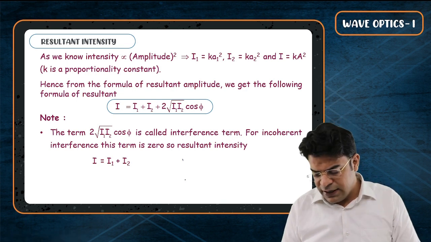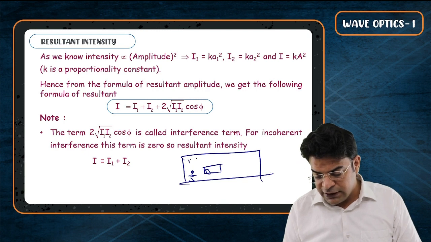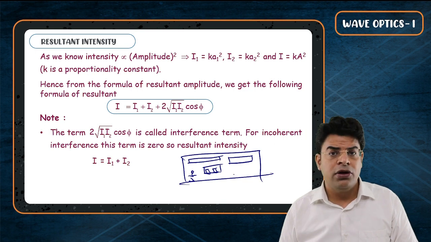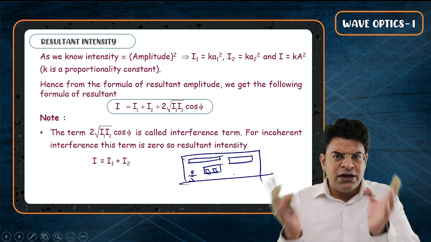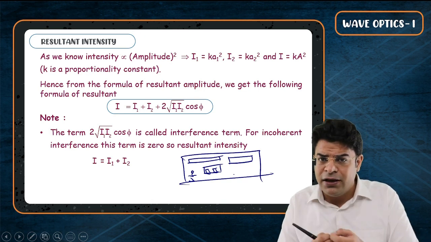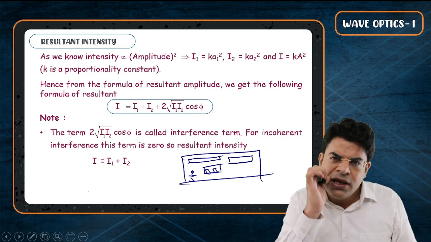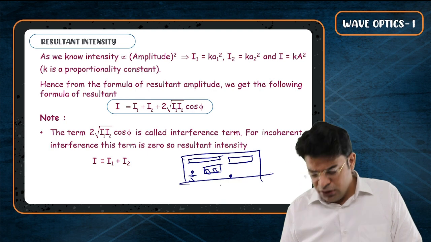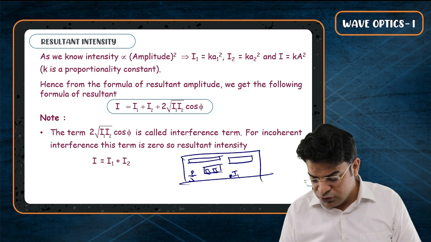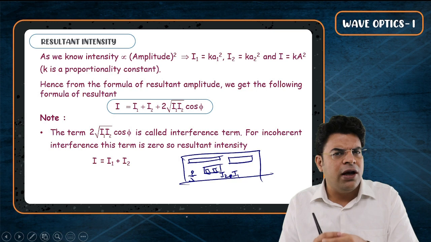If you get inside a room, you turn on switch 1, which is connected to the first tube light, and then you turn on switch 2, which is connected to the second tube light. On turning both of them on, the resultant intensity adds up, and for everyday usage, it appears that they add up just by magnitude. So if at one point in the room the intensity due to the first source is I1 and the intensity due to the second source is I2, then when you turn both of them on, the resultant intensity at that point appears to be I1 plus I2.